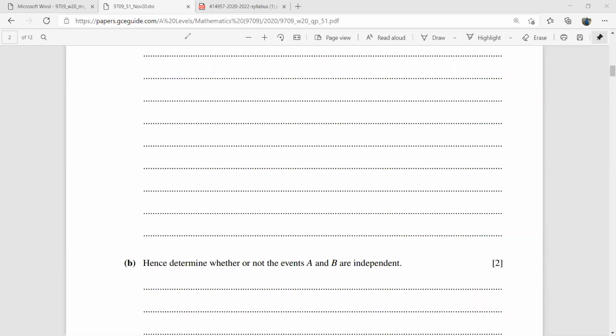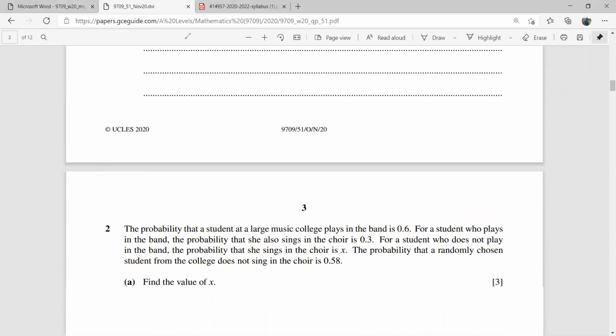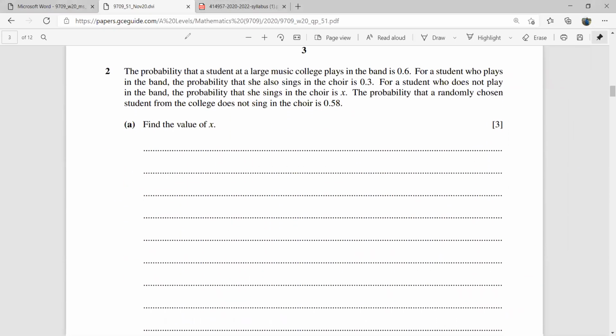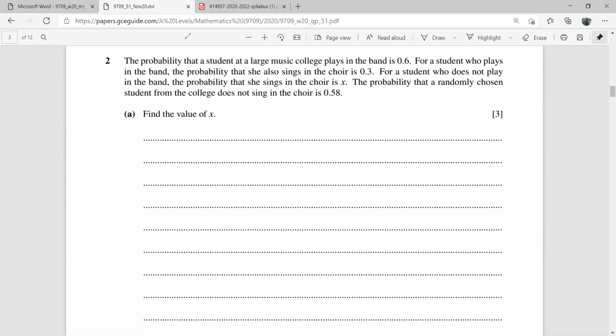Okay? Let's move on to the next question. It says the probability that a student at a large music college plays in the band is 0.6. For a student who plays in the band, the probability that she also sings in the choir is 0.3. For a student who does not play in the band, the probability that she sings in the choir is X. Acha, so this means I need to have a tree diagram here.